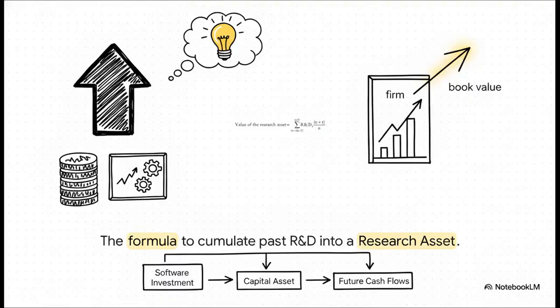By accumulating the unamortized portions of historical R&D using the calculation for the research asset, we suddenly create a tangible research asset. And this directly augments the book value of the firm's equity. So instead of a tech company's massive software investment just vanishing from the books as an everyday expense, it's now rightly treated as a capital asset that is absolutely going to generate future cash flows.